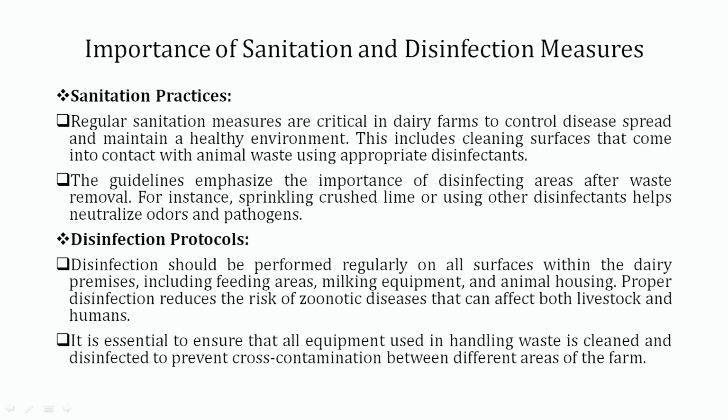So what is the importance of sanitation and disinfection measures? Here we see that if we talk about sanitation practice, regular sanitation measures are very critical in dairy farms to control disease spread and maintain a healthy environment. This includes cleaning surfaces that come into contact with animal waste using appropriate disinfectants. The guidelines emphasize the importance of disinfecting areas after waste removal, for instance sprinkling crushed lime or using other disinfectants, which helps to neutralize the odor as well as the pathogens.